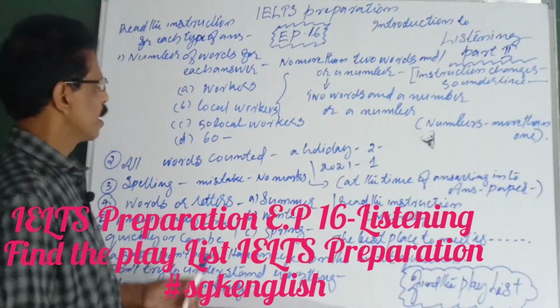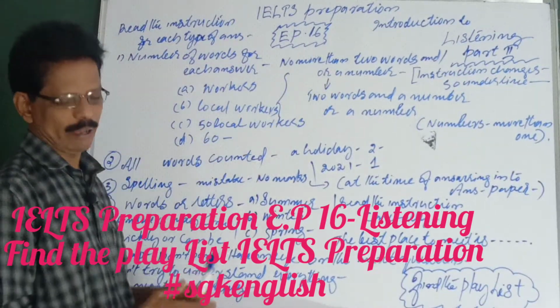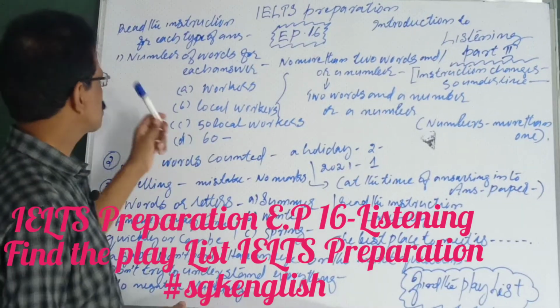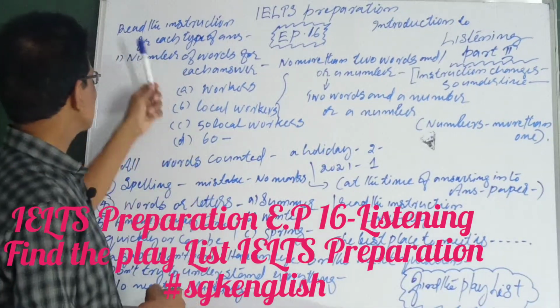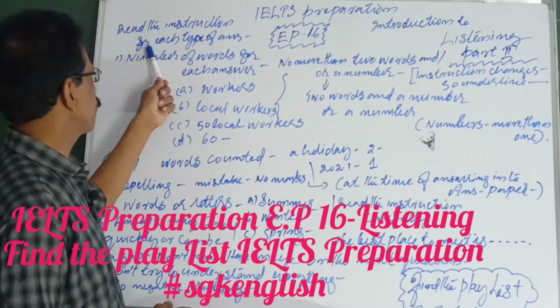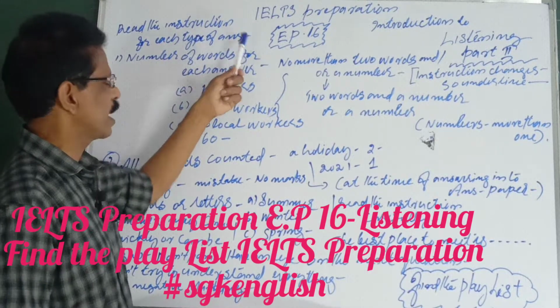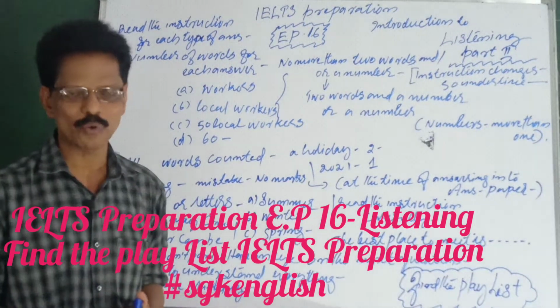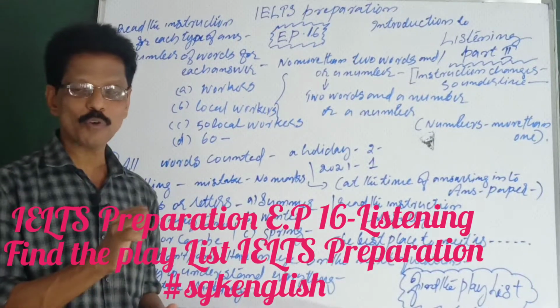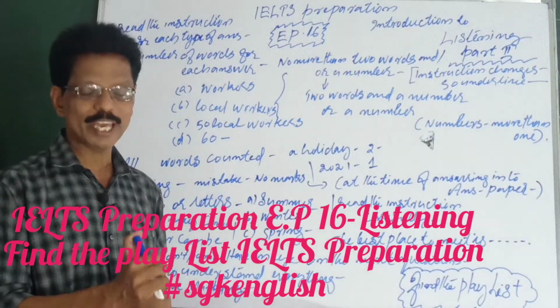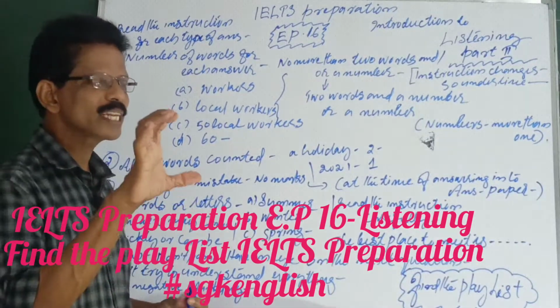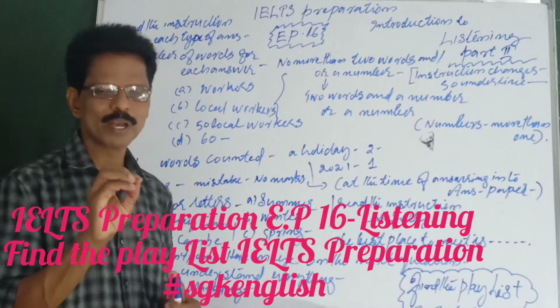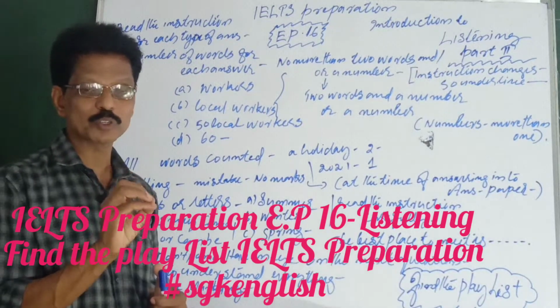Introduction to listening. The next point I want to discuss with you is that you should read the instruction for each type of answer very carefully. Each type of question is to be answered differently. When you read the instruction itself, there will be some clues, important points you have to take care of.